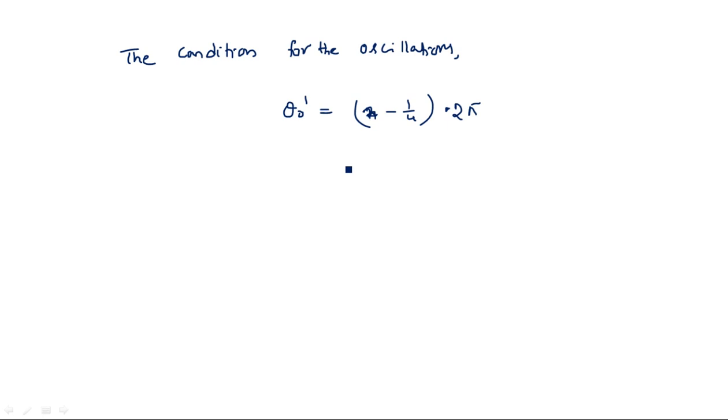This n minus 1 by 4 we can write as a mode number into 2 pi. This is theta naught dash, the condition for which the oscillations are made. Okay, so in this way we can find the expression for the electronic admittance and the condition for the oscillations.